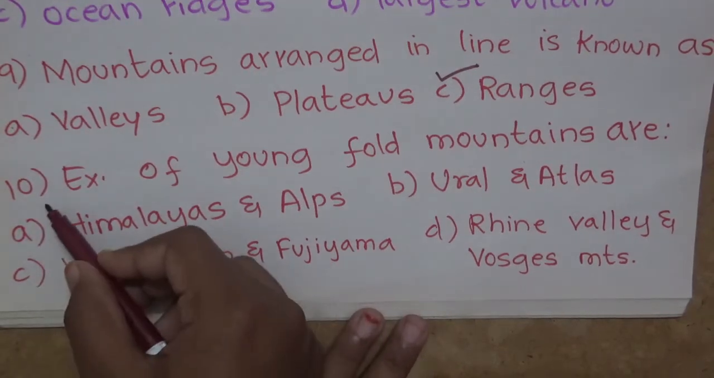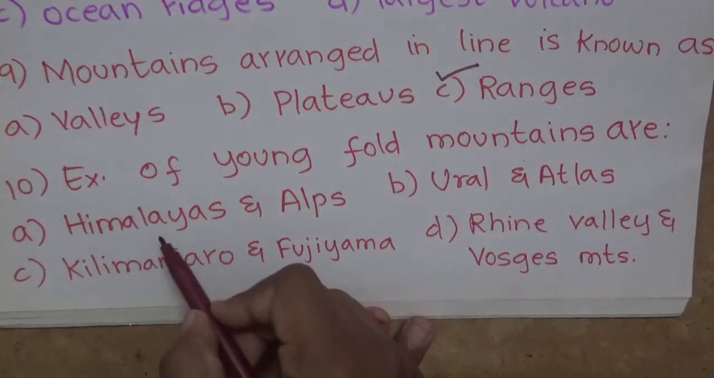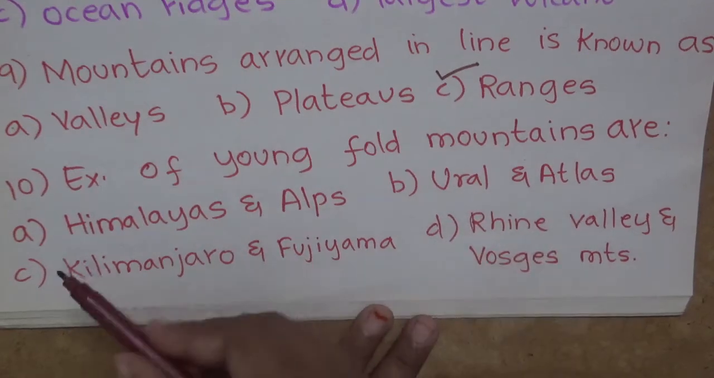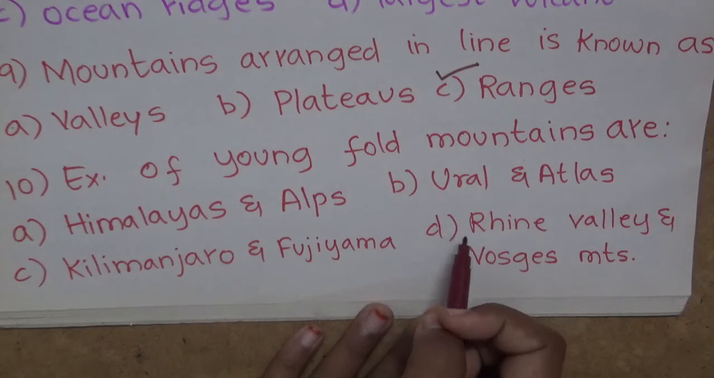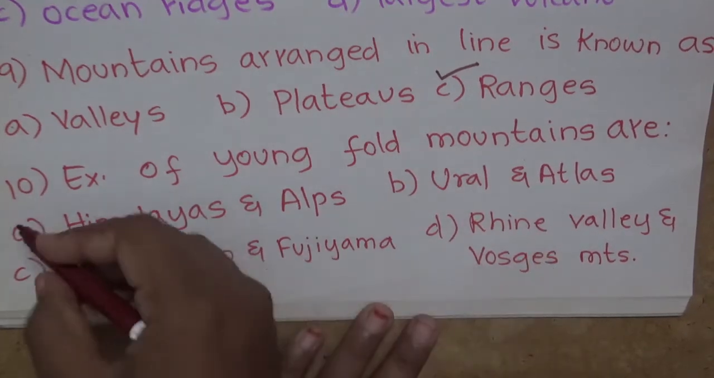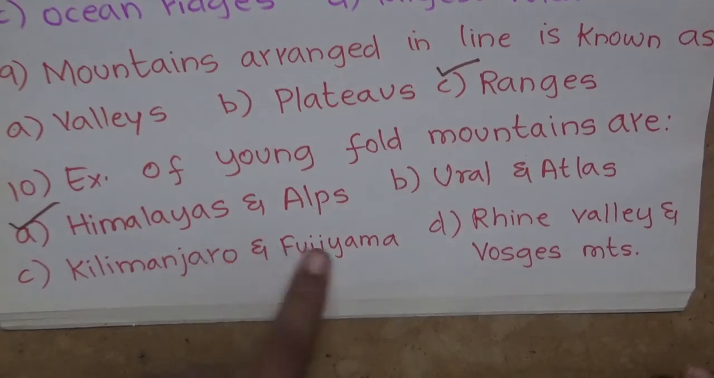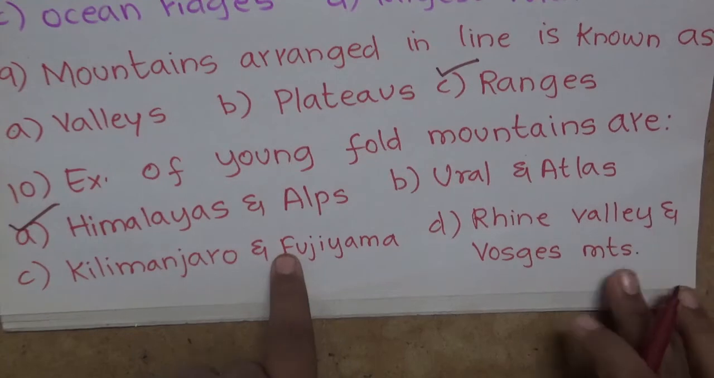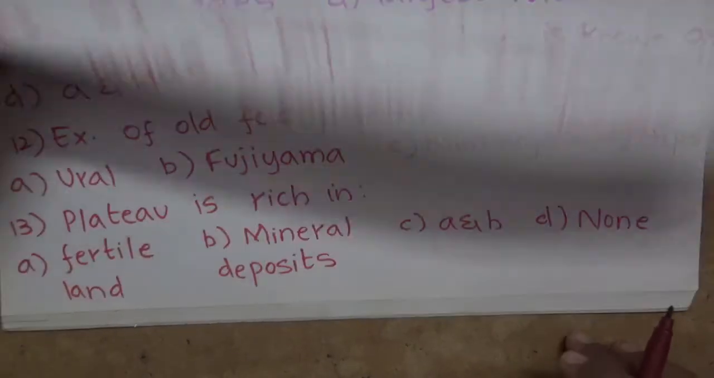And now, 10th question, examples of young fold mountains are: option A, Himalayas and Alps, option B, Ural and Atlas, option C, Kilimanjaro and Fujiyama, option D, Rhine Valley and Vosges Valley. The correct answer is option A, Himalayas and Alps. Kilimanjaro and Fujiyama are examples of volcanic mountains. Rhine Valley and Vosges mountains are examples of block mountains.